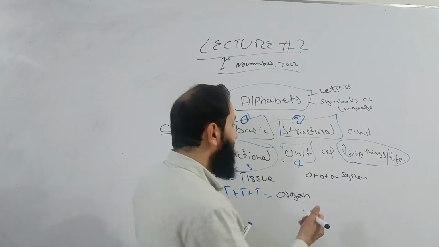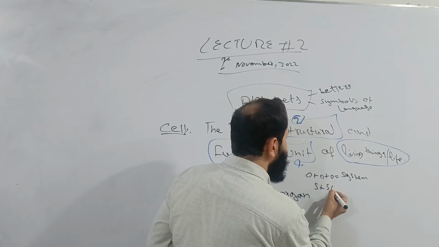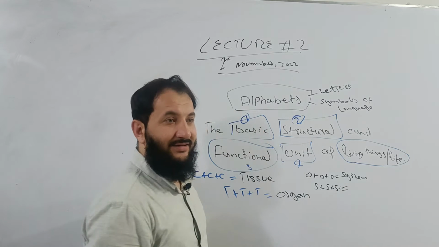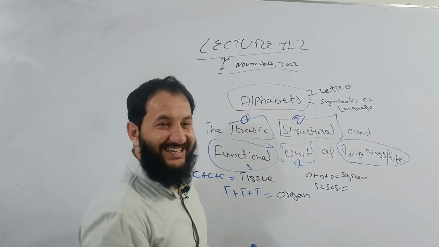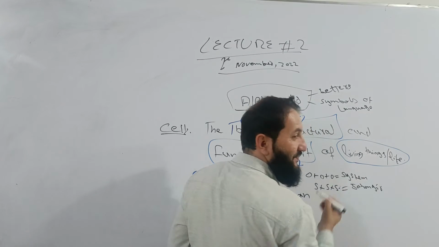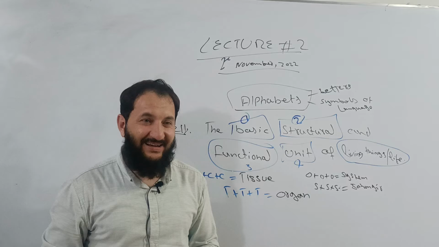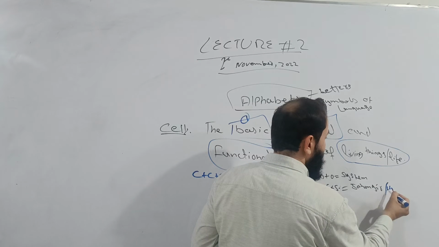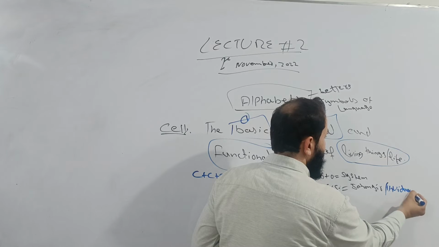System. And the combination of system plus system plus system changes into an individual.